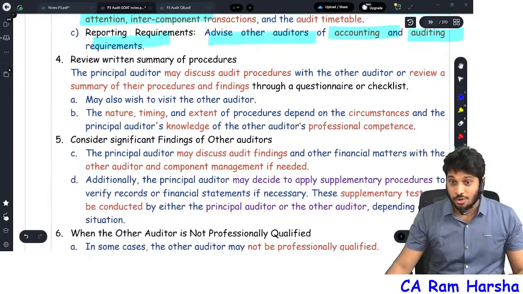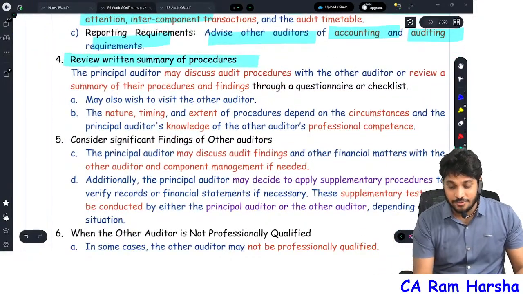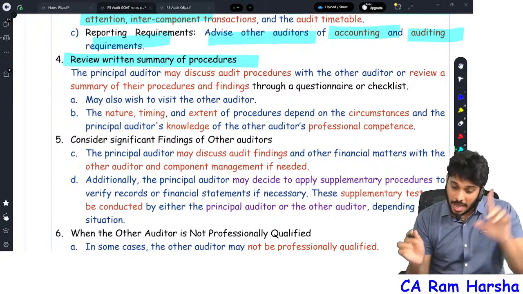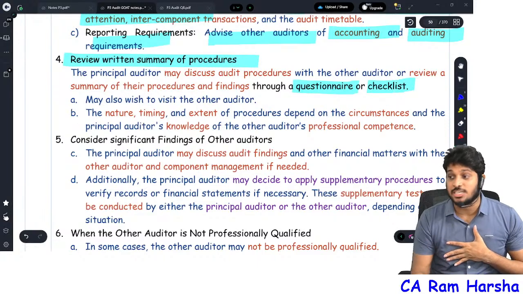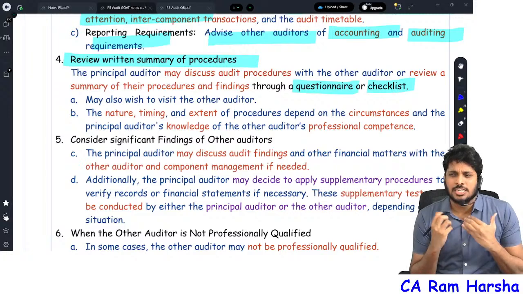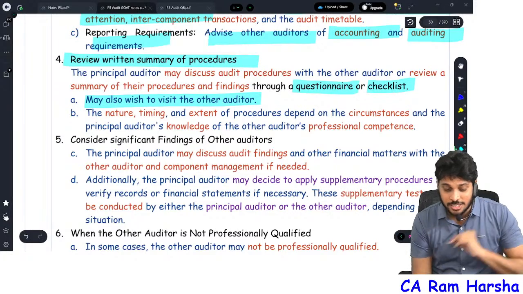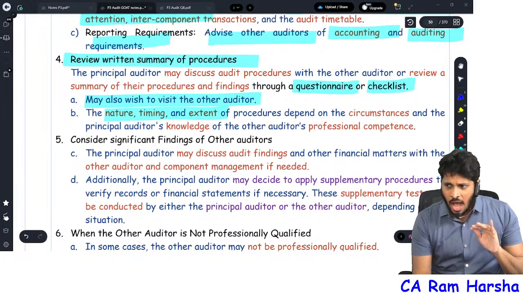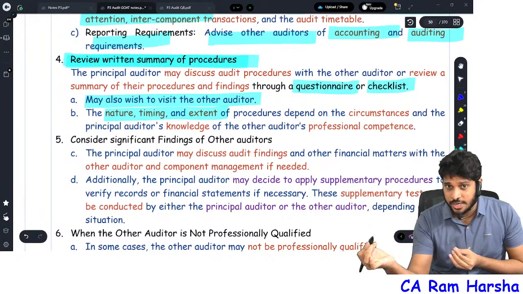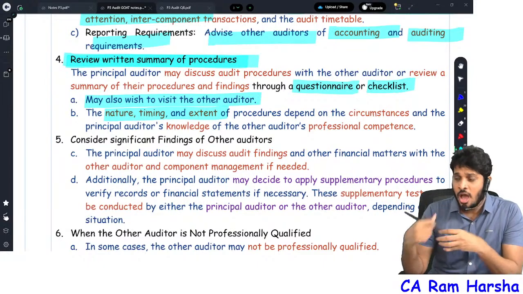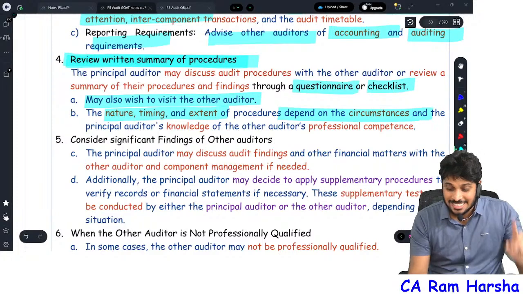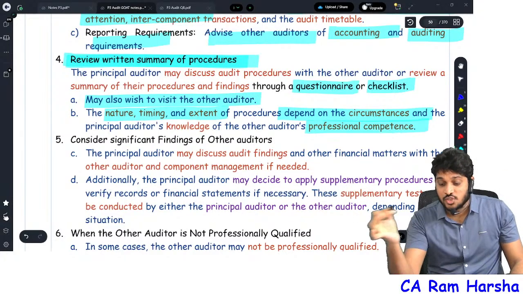The principal auditor, not only telling them all this, can review procedures performed by them. So I can ask branch auditors, dear branch auditor, what are all the works you did? I can send a questionnaire or checklist to them, and ask them to fill it and send it back, and they need to compulsorily do it. If I still have doubts, I can visit the other auditor. How far I will review other auditors, review the written summary of procedures of the other auditor, whatever work he did, the nature and extent of review all depend upon circumstances and competence of the other auditor.